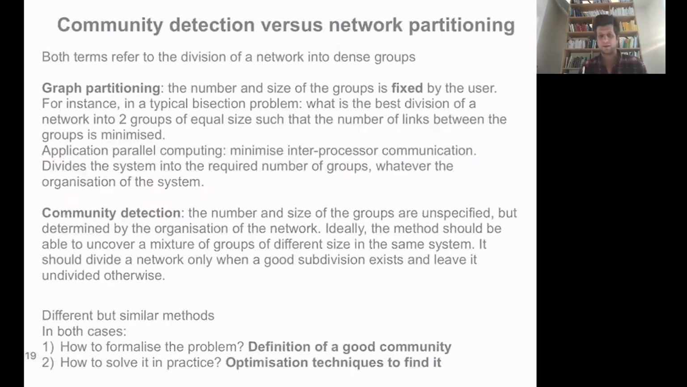But even if the problems are different, they tend to rely on relatively similar methods. And typically in both cases, the way to proceed is first to formalize the problem by providing a mathematical definition of what a good community is. And then you need to find some practical ways to solve that problem, which typically requires some optimization techniques. And the thing is that these optimization techniques from network partitioning can somehow be generalized to the case of community detection.